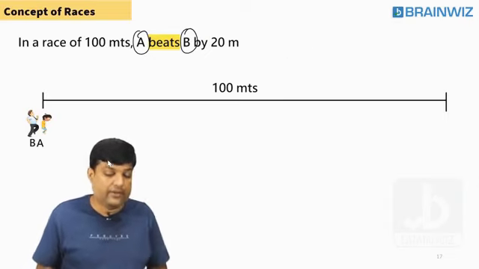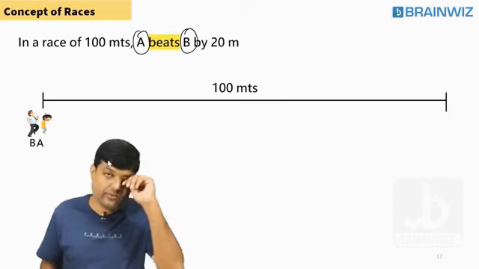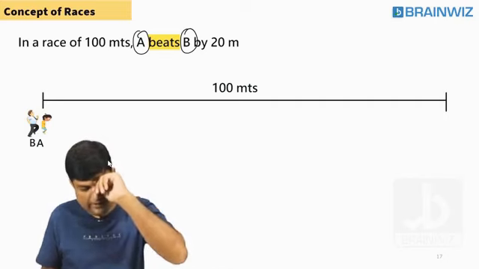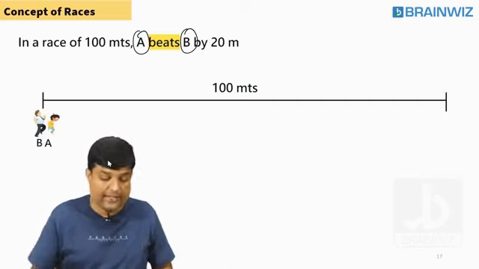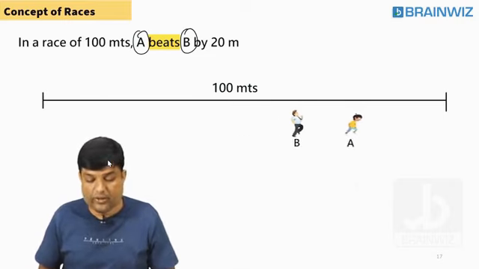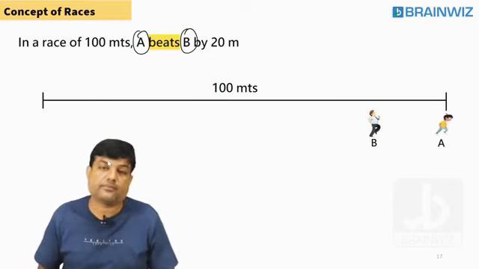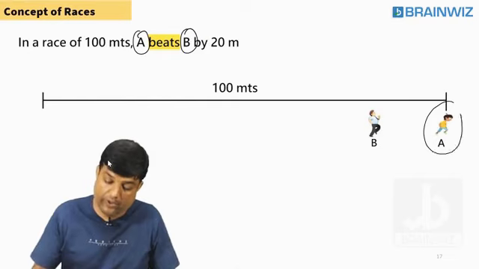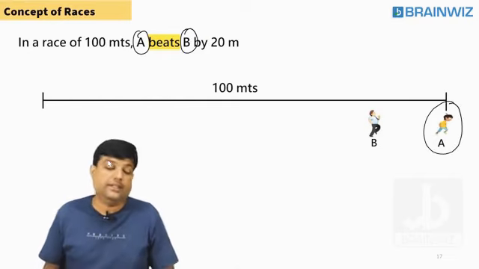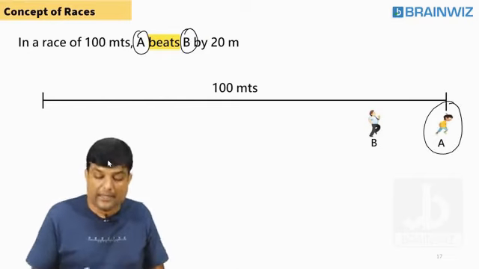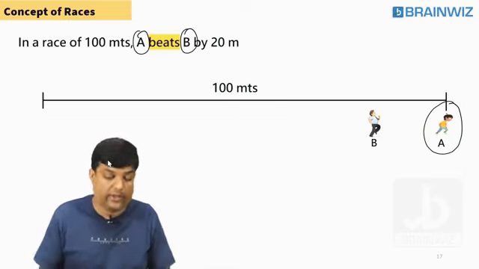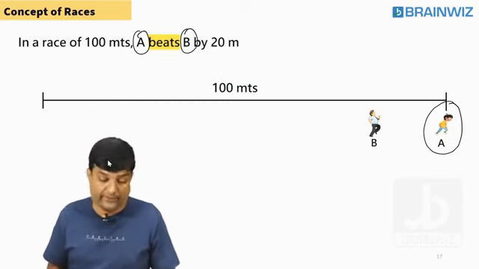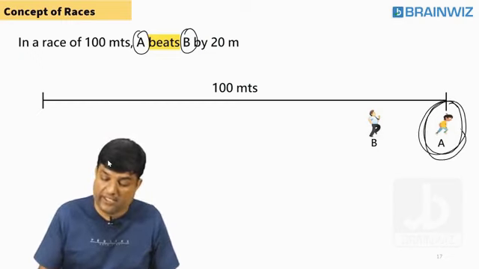Is that fine, everybody? Let's try to see the race. Do you want to see these people run? Yes, definitely they will run. I did only a little bit of animation for you people. Look, the race is going on. So this is where A won the race. You can't say when A is here, A won the race. No, A won the race only when A reaches the finishing line.